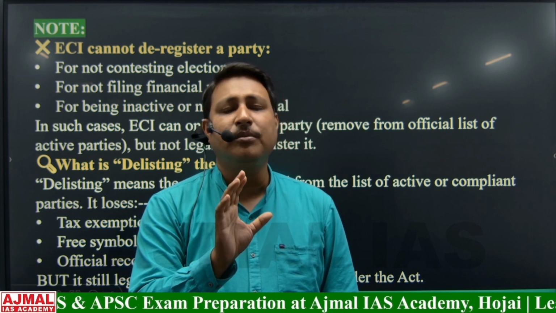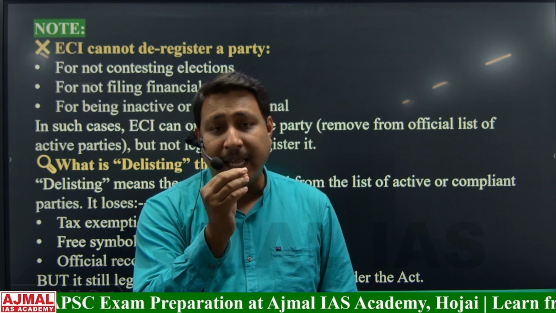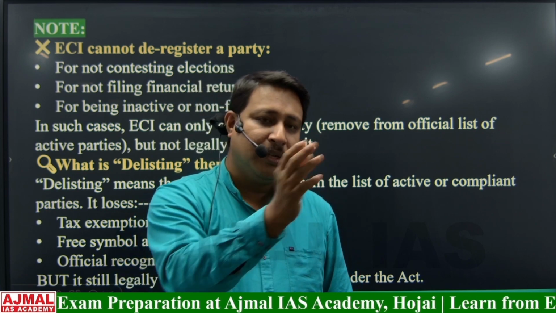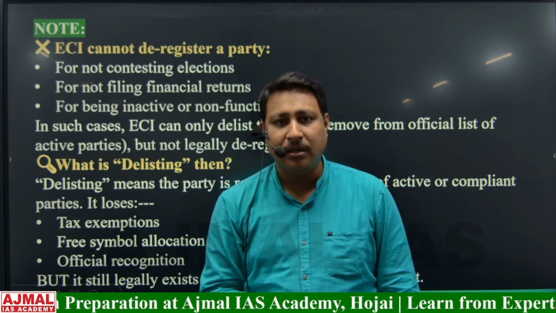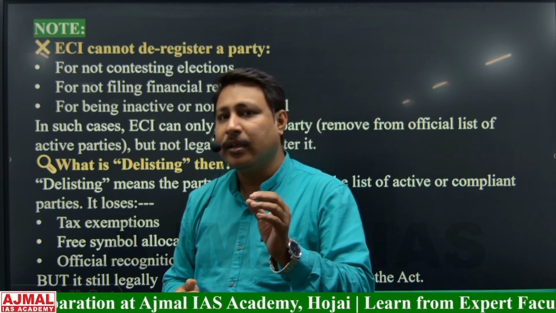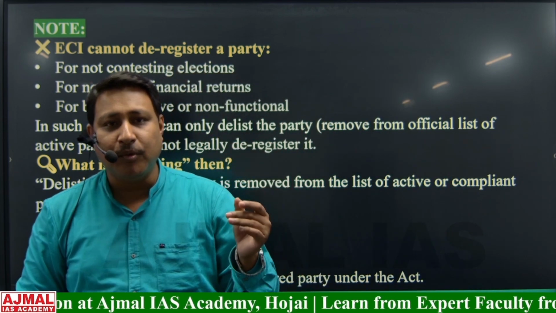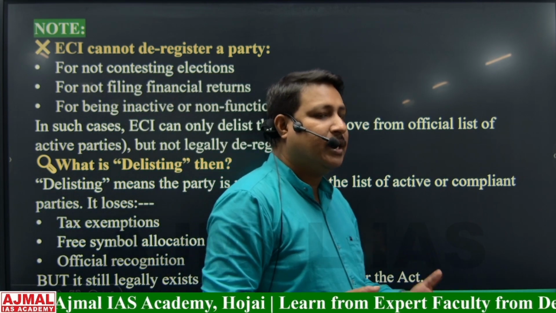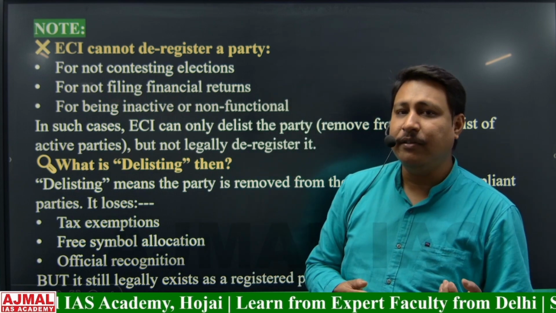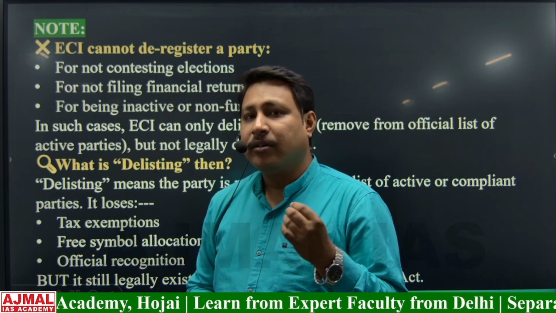But what can the Election Commission do? The Election Commission can delist the political party. That is being done by the Election Commission right now. What was the whole news? Not deregistering, but delisting the political parties, right? The Election Commission has started the process of delisting 345 registered unrecognized political parties.